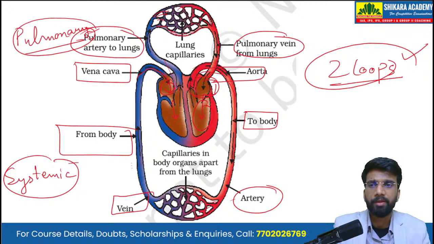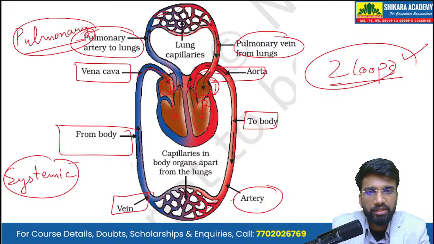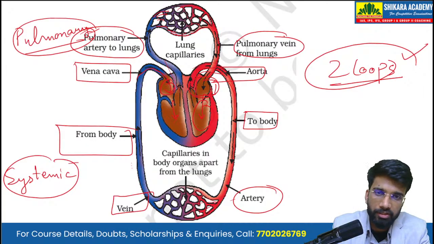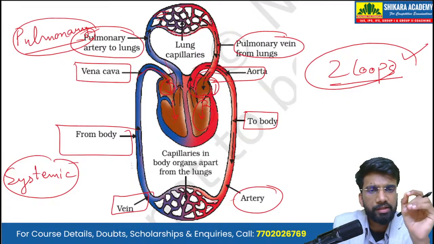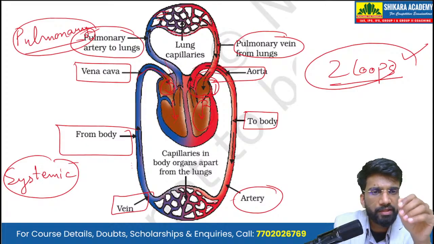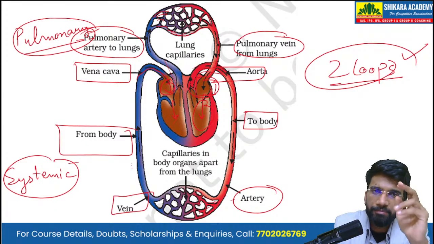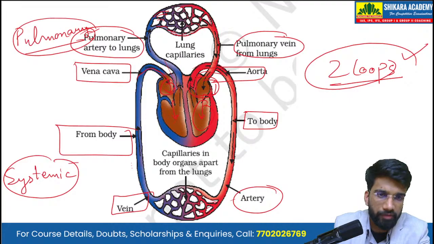One more point to pay attention to here is that normally the arteries carry the oxygenated blood from the heart to different parts of the body, and the veins carry the deoxygenated blood. But there is a certain exception, being the pulmonary arteries and veins.